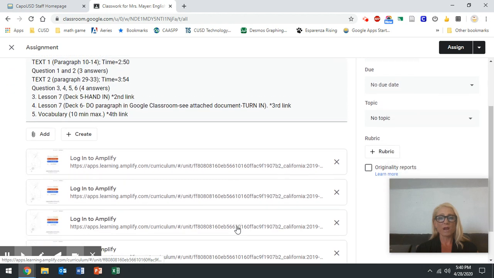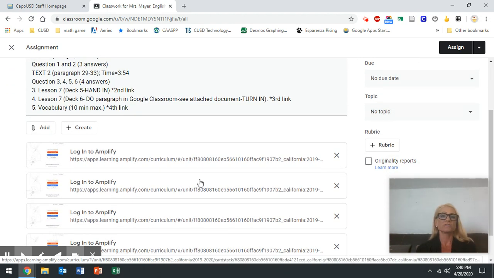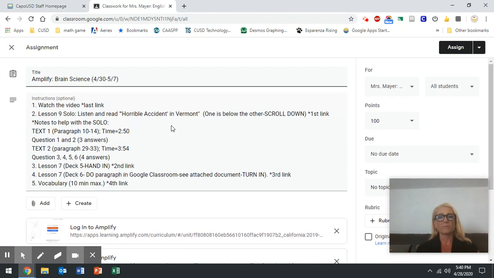Here's the assignment right in front of us, and you're going to notice that each of the things you're supposed to do have links. So I'm going to click on my very first link. However, before we click on it, I'm going to go to the directions. Obviously, the first direction is to watch the video. You've already done that. Thank you very much. I hope this video is helpful and that it guides you in what you'll be doing this week.